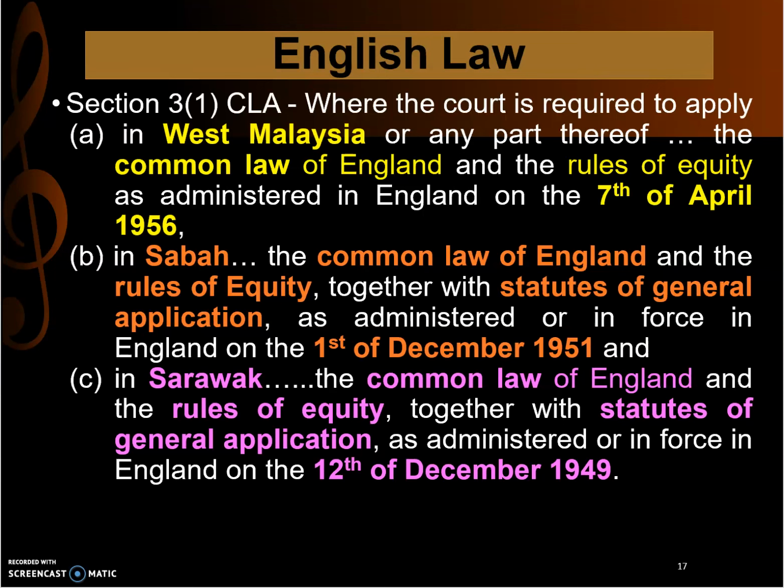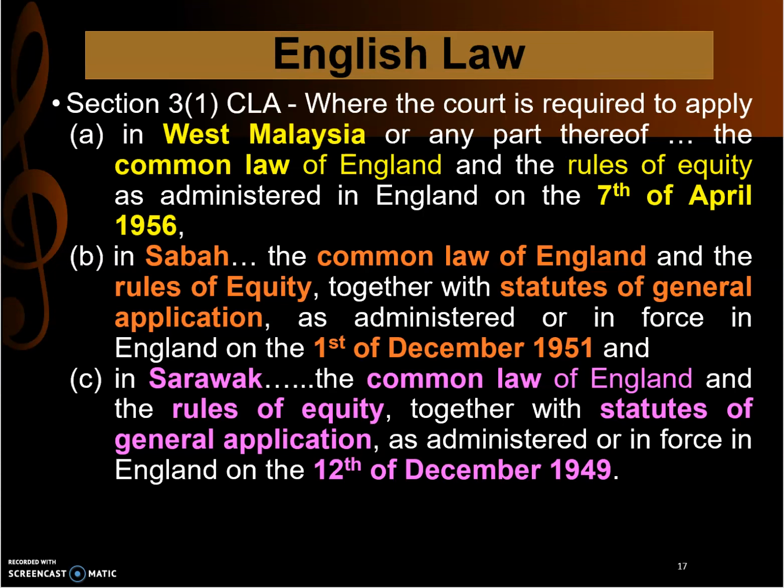You can use those laws as of 7th April 1956. Same in Sabah: the common law of England and rules of equity, together with statutes of general application. So there are three things which can be applied in Sabah, and those laws are relevant and enforced in England as of 1st December 1951.